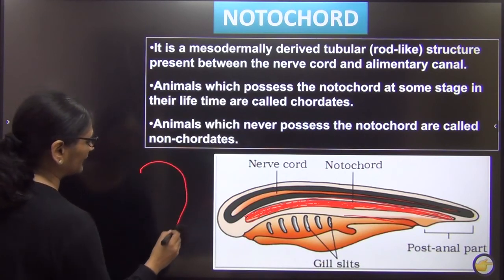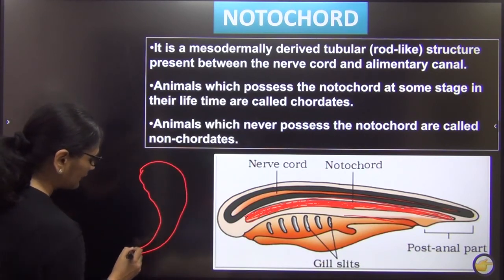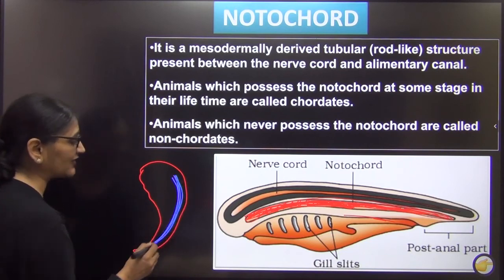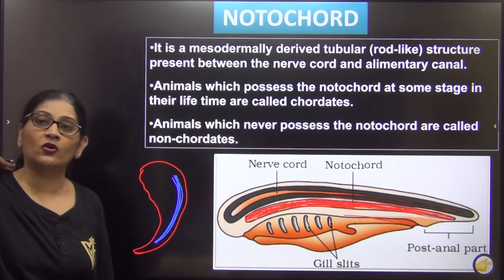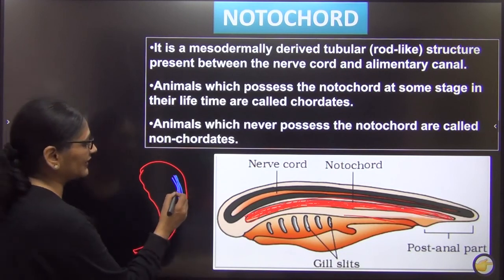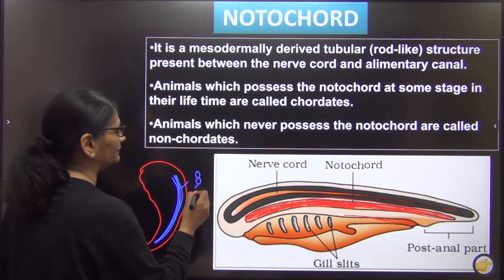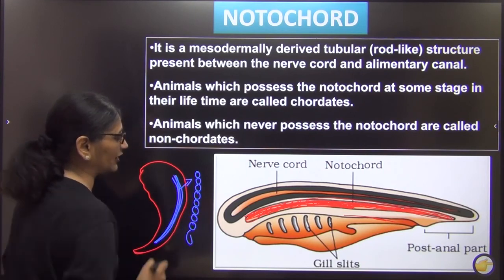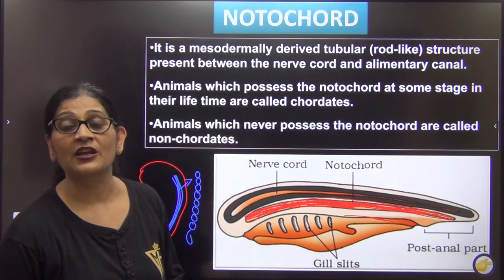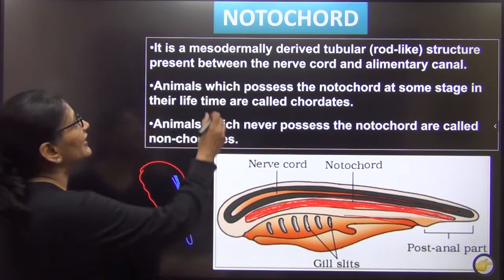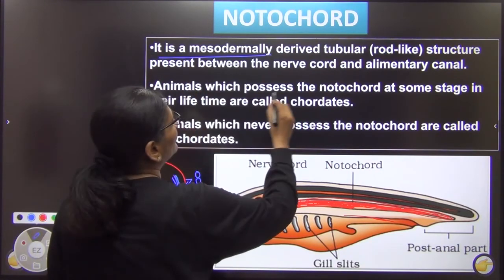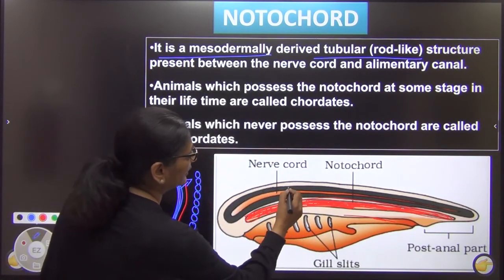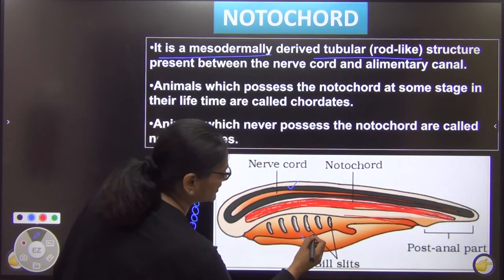When we were within the mother's womb, we were just an embryo. So first of all, notochord was formed in our body. This was a solid rod-like structure which was present on the dorsal wall of our body. Later, this got converted into vertebral column. Later, okay? This got replaced by vertebral column. So all those organisms who have a solid, see, it is a mesodermally derived rod-like structure which is present where? Between the nerve cord and the digestive tract.